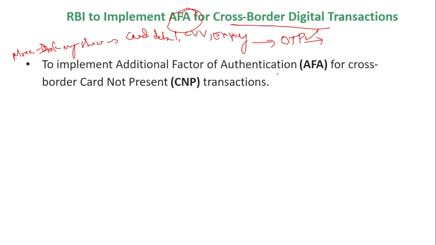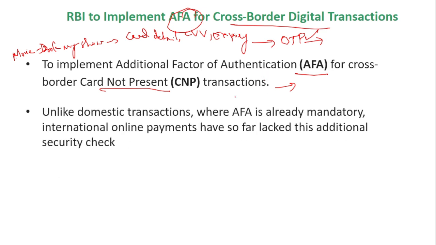So RBI will implement additional factor of authentication for cross-border card-not-present transactions. In digital transactions, just like BookMyShow or Amazon, the physical card is not presented. The card details you enter on the website and then the transaction proceeds. For those types of cross-border transactions, they are trying to implement this additional factor of authentication. Unlike domestic transactions, where the additional factor is already mandatory, international online payments have so far lacked this additional security check.